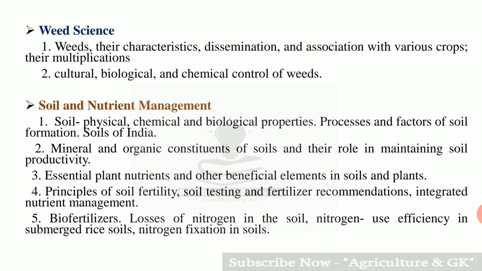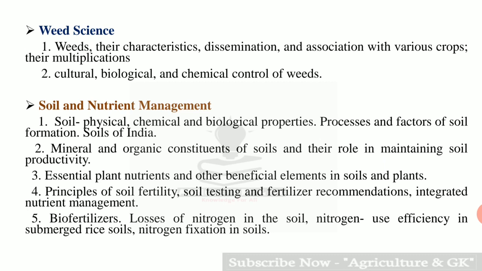Next comes soil and nutrient management. Under this, first is soil: physical, chemical and biological properties, processes and factors of soil formation and soils of India. Next is mineral and organic constituents of soils and their role in maintaining soil productivity. Third is essential plant nutrients and other beneficial elements in soils and plants. Fourth is principles of soil fertility, soil testing and fertilizer recommendations, integrated nutrient management.